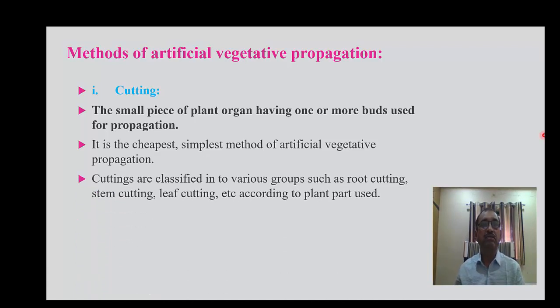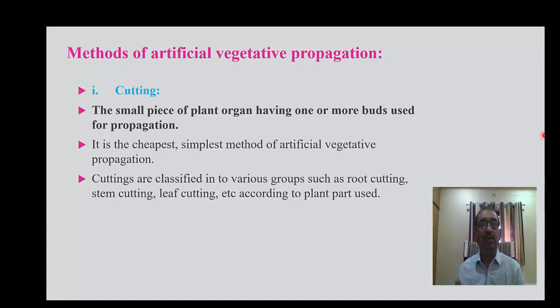In this cutting method, the plant parts which are used to produce a new entire plant are classified as root cutting, stem cutting and leaf cutting. When a stem piece is used to produce a new entire plant, it is called stem cutting.